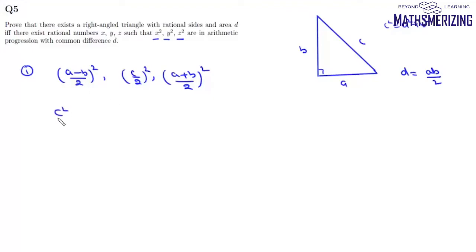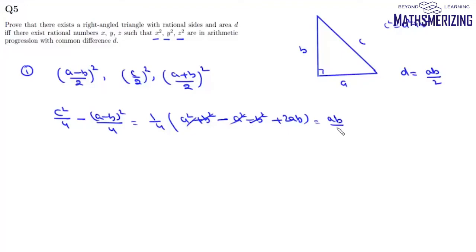Now we find c square upon 4 minus (a minus b) whole square upon 4. It will be 1 by 4, and c square is a square plus b square, and here will be minus a square minus b square plus 2ab. Now this a square and b square will cancel. We'll get this as ab by 2, which is this value d.